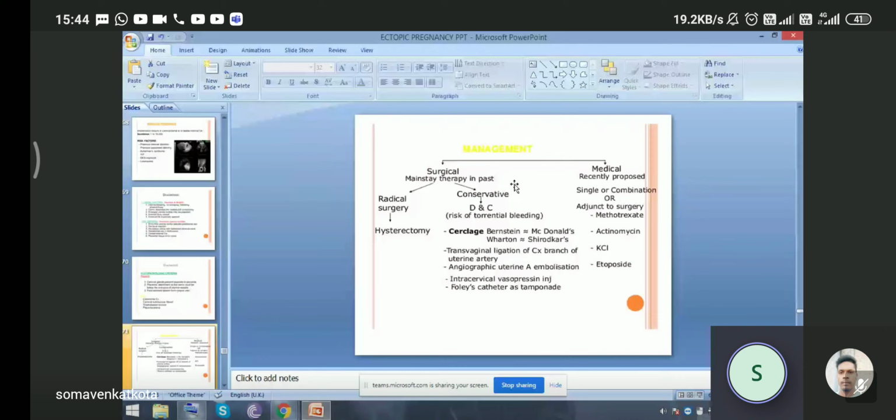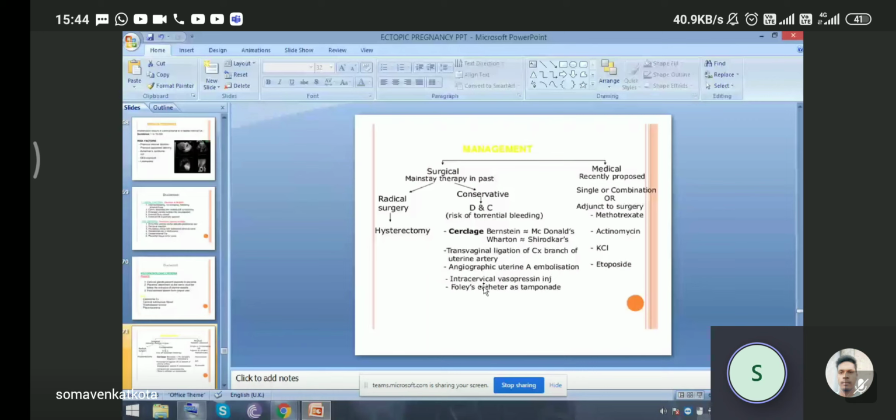The risk of torrential bleeding may be present. In later cases, a cervical cerclage, Benson, McDonald, or the Shirodkar, is to be done, because the cervical canal holding the pregnancy is incompetent or remains open. So in that case, a cerclage is to be done.